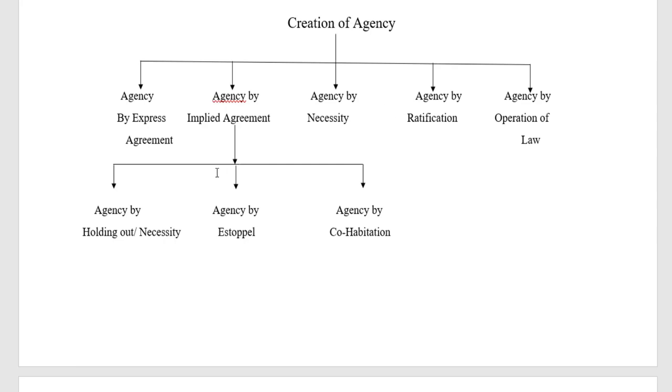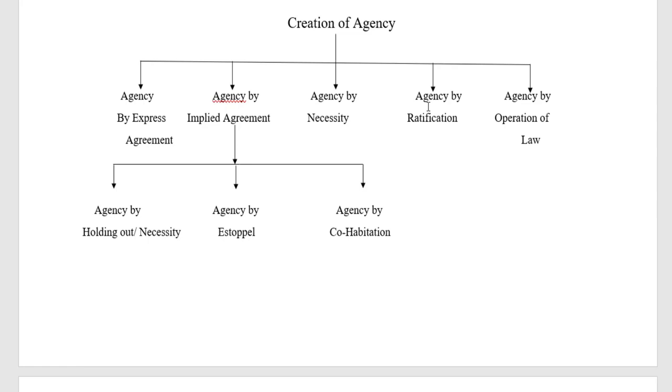With regard to ratification, you also have to discuss the essentials of valid ratification. An independent question may come in the examination on agency by ratification. There are nearly seven essentials of valid ratification. The ratification should be of the whole transaction, not of part of the transaction.